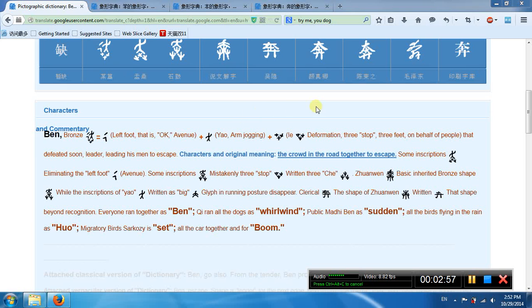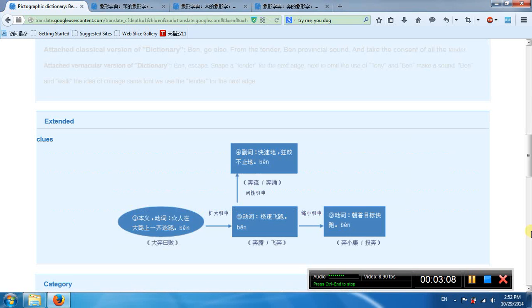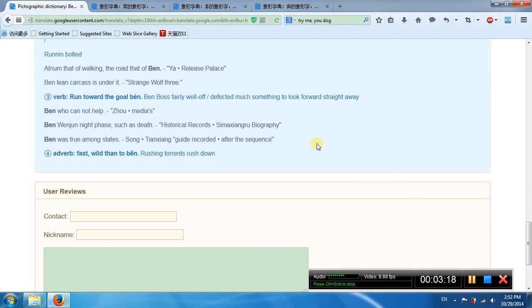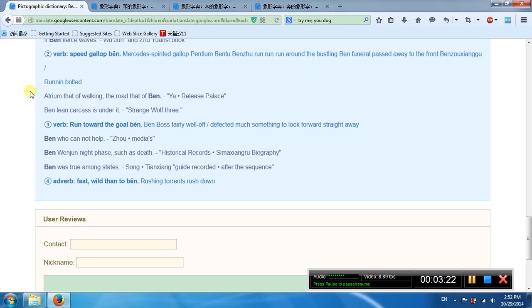Okay, this part is 3 feet. Means when you escape, you run across the run. Okay, run together to escape. Okay, it means beng. The first meaning across run in a road to escape. Okay, second meaning split gallop. Second meaning run towards the goal. First meaning fast wild.